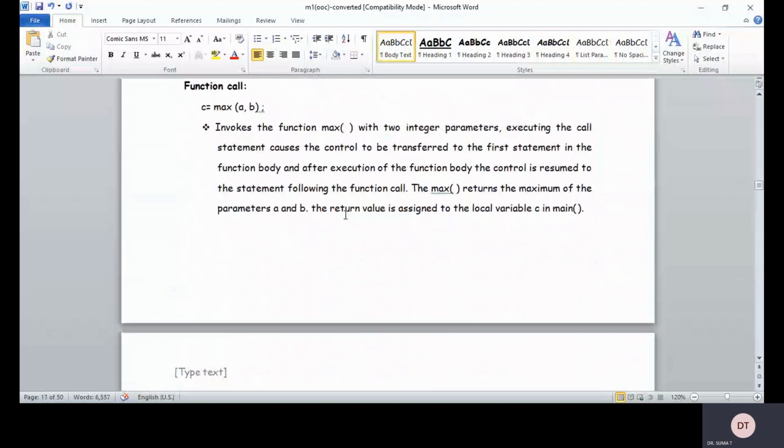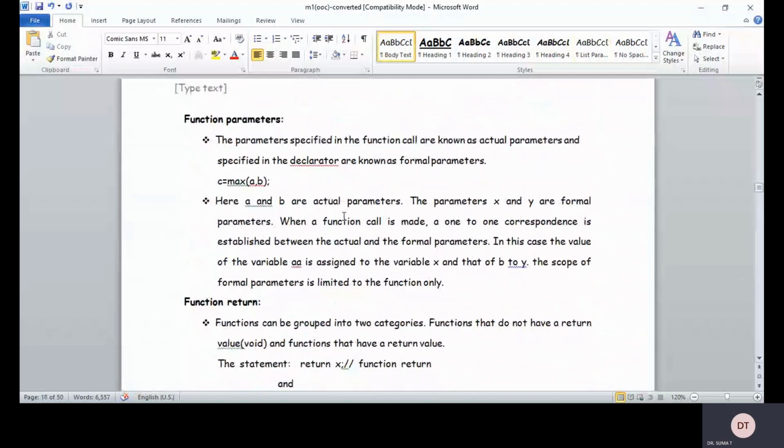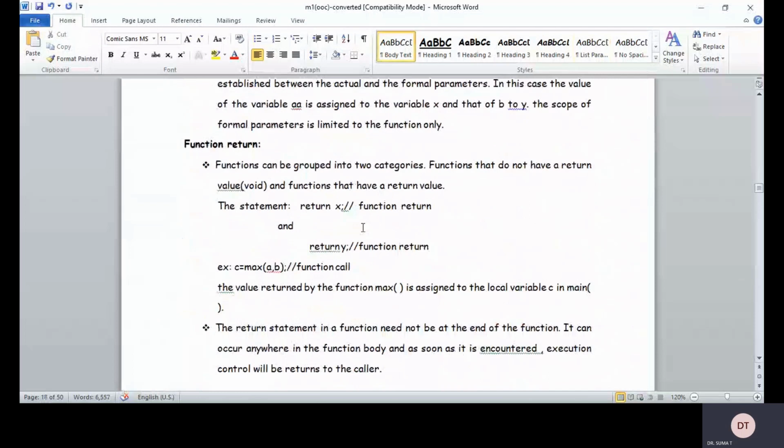A return statement may be present or may not be present. It depends upon the question they are going to ask. If they ask that you must return the value from the function to the main program, it is compulsory that you give the return statement. Otherwise, if they don't ask to return the value from the function to the main, then you need not scratch your head. Just print the answer in the function itself. Don't use a return. So the return statement is not mandatory.